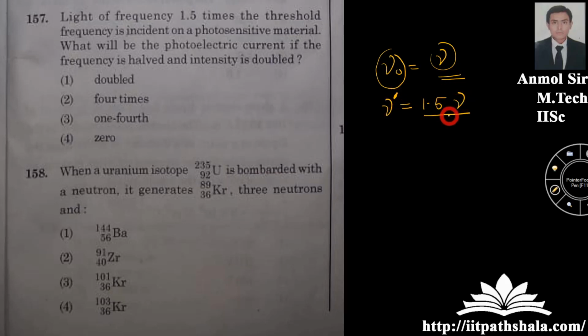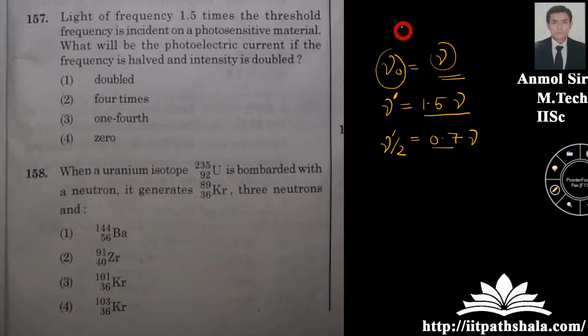Okay, now he is asking you what will be the photoelectric current if the frequency is halved and the intensity is doubled. So you are now decreasing the frequency by a half, so you are landing up with 0.75 of nu.